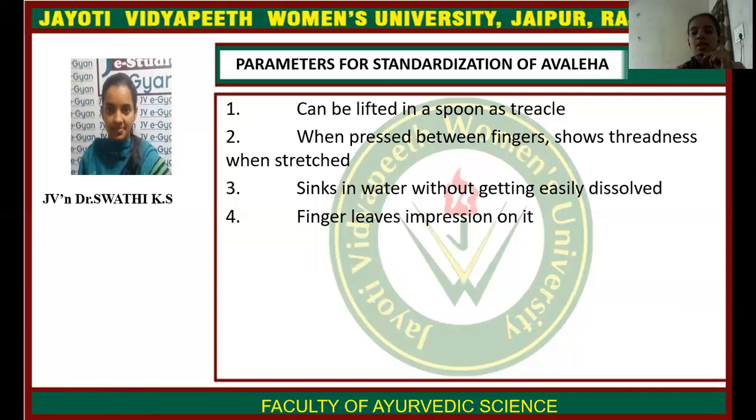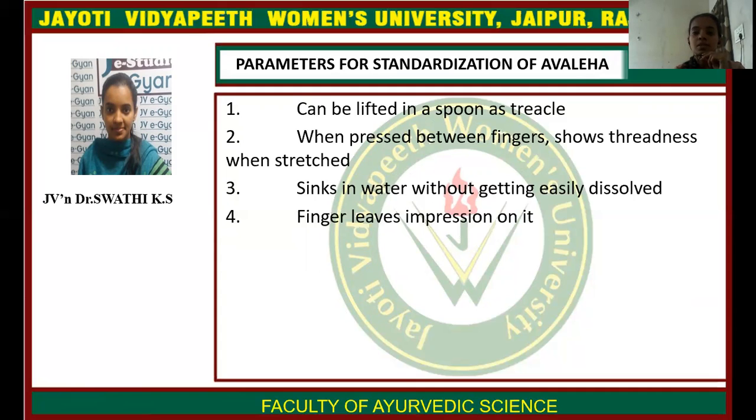Next, parameters for the standardization of Avaleha. It can be lifted on a spoon as a trickle, and when pressed between the fingers, it shows threadiness when stretched, it sinks in water without dissolving easily, and a finger leaves an impression on it.